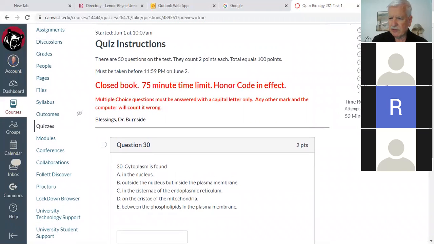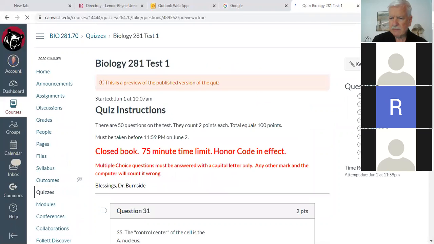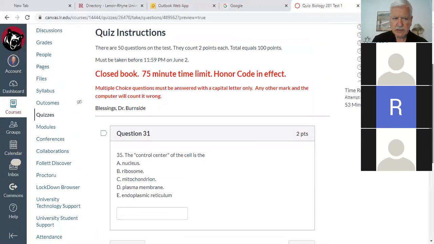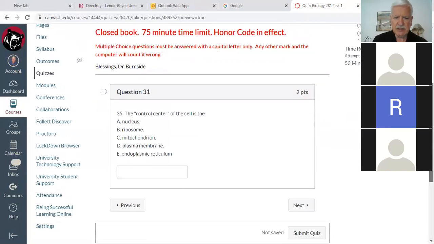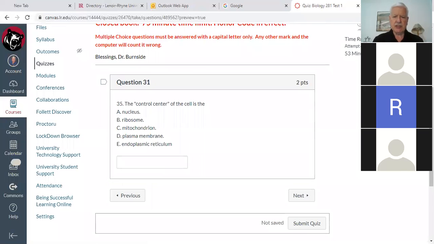So now we'll go to 31. Okay, and this would be for Olivia again. The control center of the cell is the A, nucleus, B, ribosome, C, mitochondrion, D, plasma membrane, E, endoplasmic reticulum.